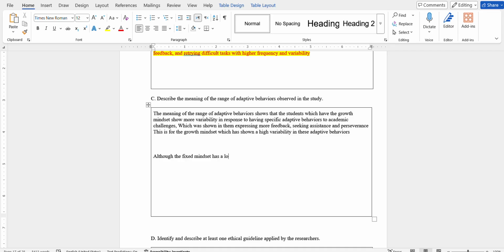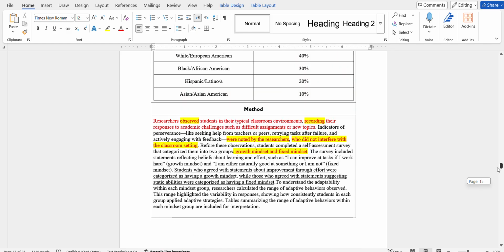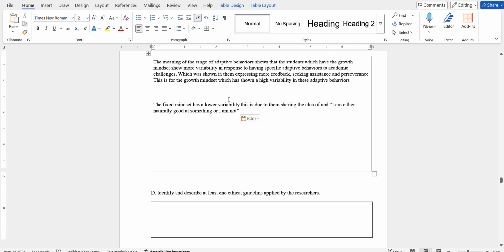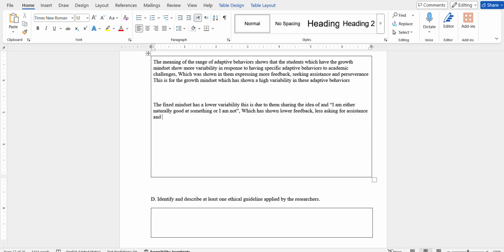Although the fixed mindset has a lower variability, this is due to them sharing the idea of I'm either, which has shown lower feedback, less asking for assistance, and not retrying difficult academic challenges or problems.